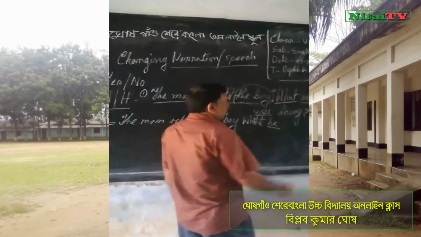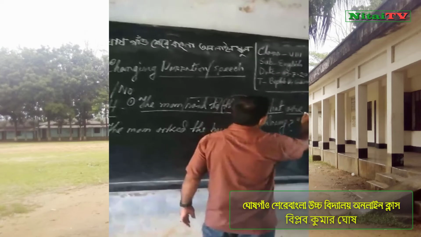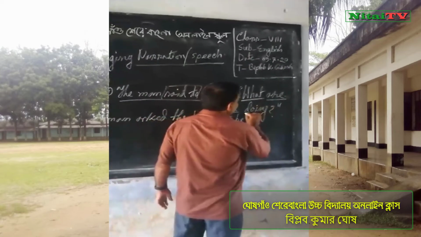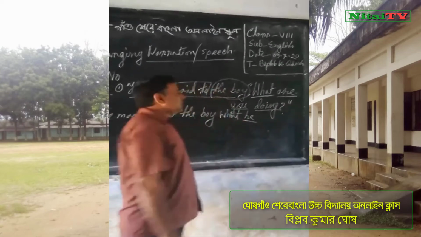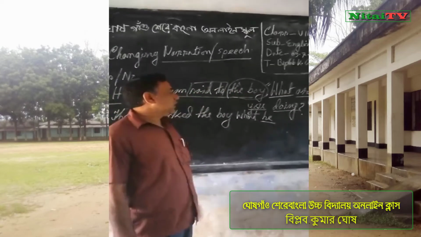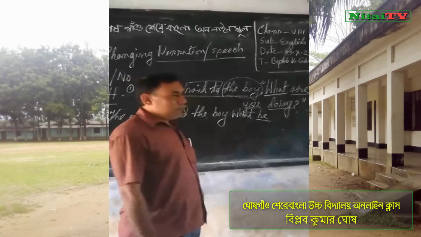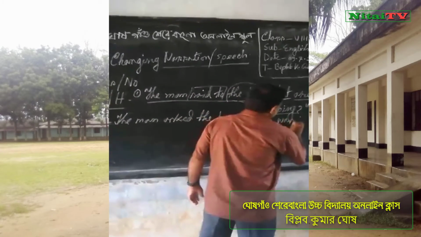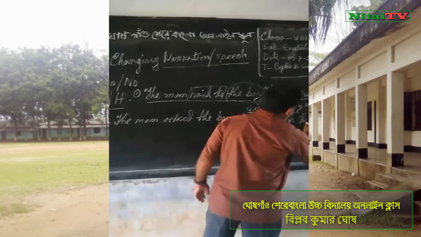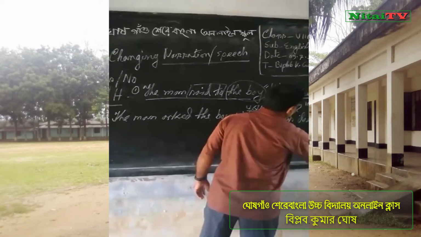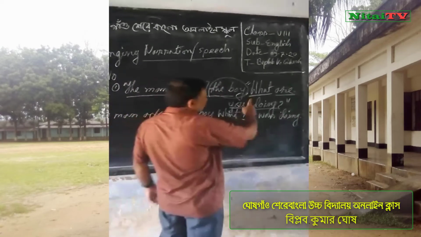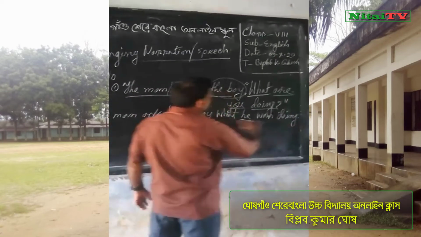Now here is auxiliary verb are and here is ing. So this is present continuous tense and I will write past continuous tense. He was doing. Full stop. Here was interrogative sentence and this is assertive form.